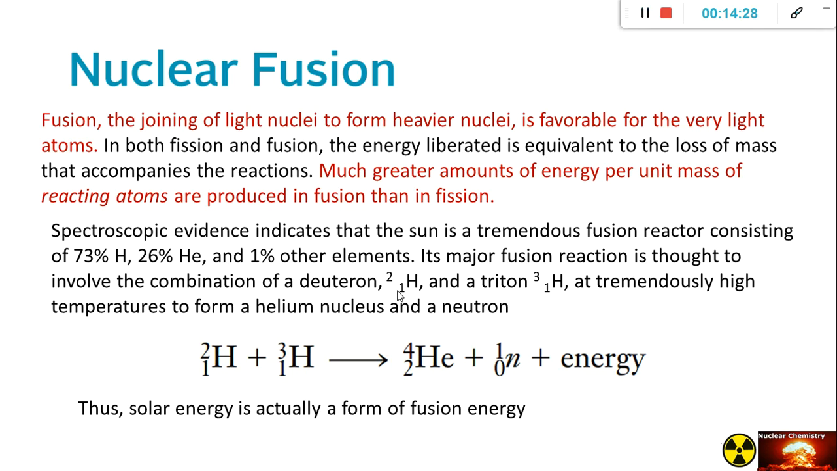So let's now go to nuclear fusion. Basically, fusion is the joining of light nuclei to form heavier nuclei, and is favorable for the very light atoms. In both fission and fusion, the energy liberated is equivalent to the loss of mass that accompanies the reactions. We should take note that much greater amounts of energy per unit mass of reacting atoms are produced in fusion than in fission.